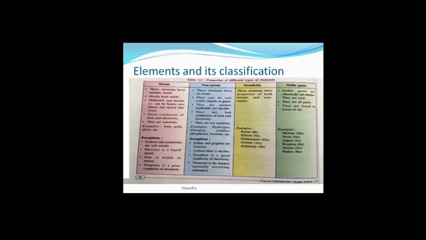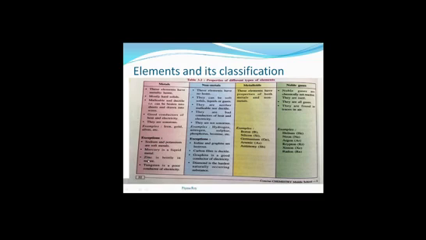Sodium and potassium, these metals are soft metals. These exceptions for both metals and non-metals are very important, so read this, learn this properly. Mercury is a liquid metal. Generally we know metals are hard, but here we will see mercury is a liquid metal.